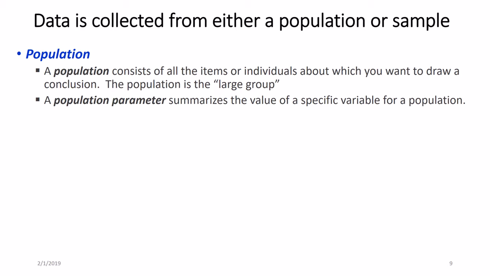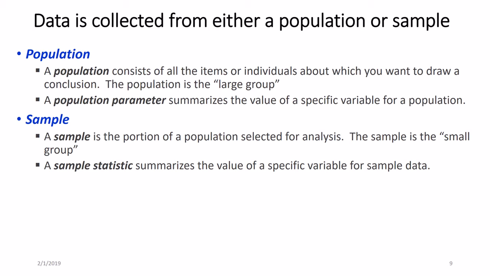Now, talking about population and sample. A population consists of all the items or individuals about which you want to draw a conclusion. The population is also called the large group. A population parameter summarizes the value of a specific variable for a population. A sample is the portion of a population selected for analysis. The sample is called the small group. And a sample statistic summarizes the value of a specific variable for sample data.